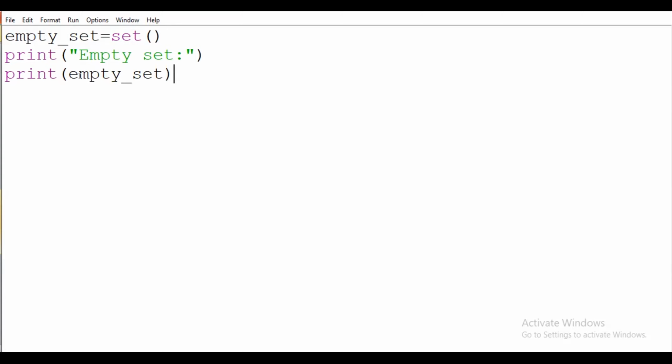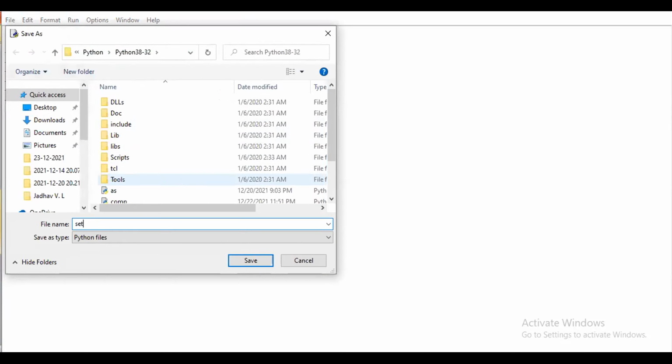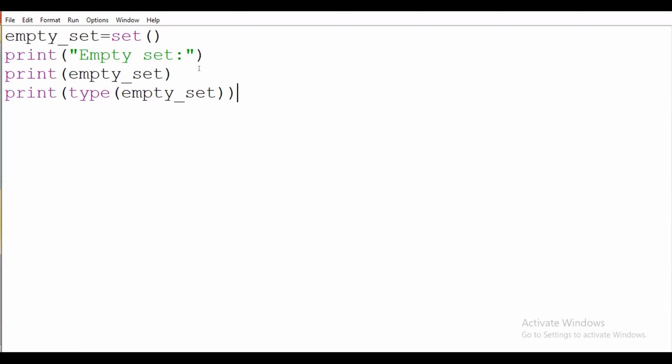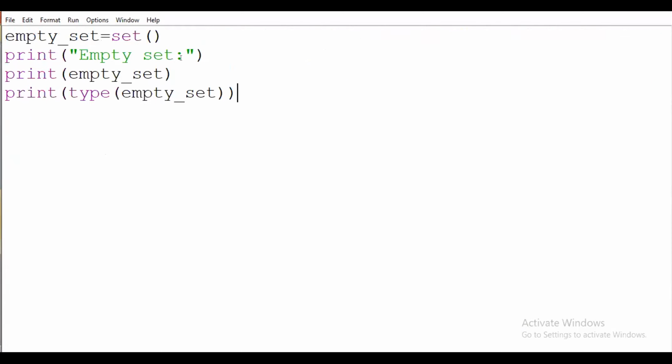Okay. After execution of this program, what will be the output? Can anyone tell what will be the output generated after execution of this line of code? It will print only the message that we are writing right here, that is empty set.